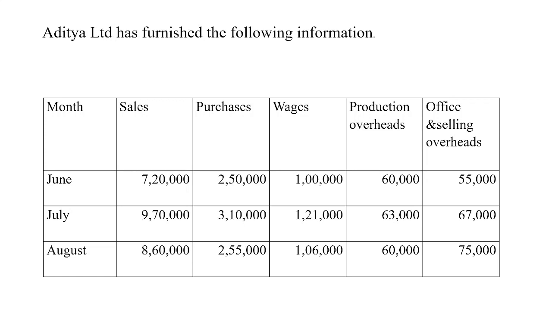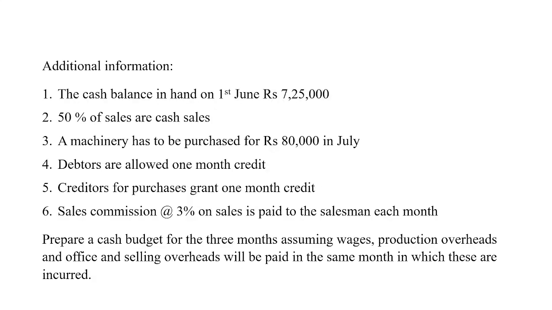Aditya Limited has furnished the following information. So we have the information about sales, purchases, wages, production overheads, office and selling overheads for 3 months, that is June, July and August. The additional information says that the cash balance in hand on 1st June is 7,25,000. That is the opening cash balance in the month of June was 7,25,000.